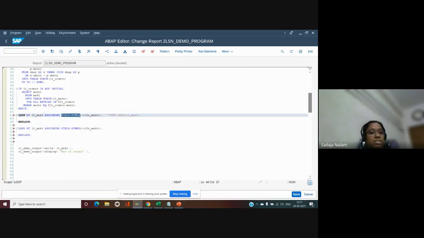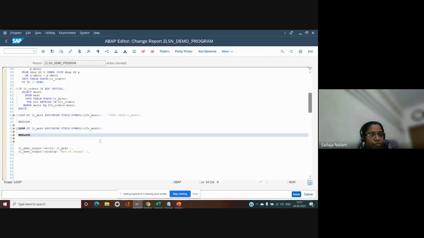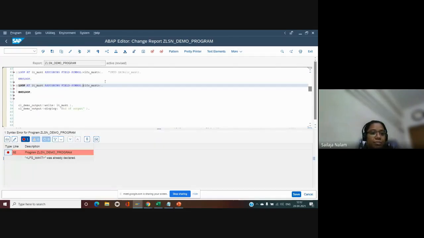Because whenever I give this field symbol or data statement here, the system is actually creating the work area or field symbol. Whenever the system is loading this program, before the starting of the execution itself, the way data declarations are being done, similarly these declarations are also being done. Then only it starts with the piece of code. So whenever I make use of the data declaration for LFS MAKT once again, it says that this is already declared.